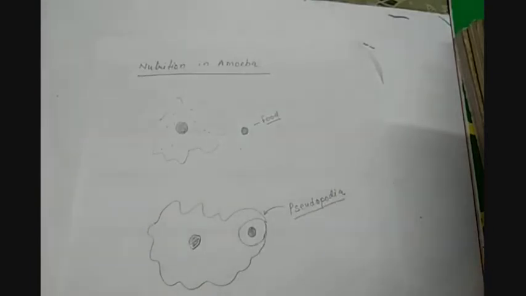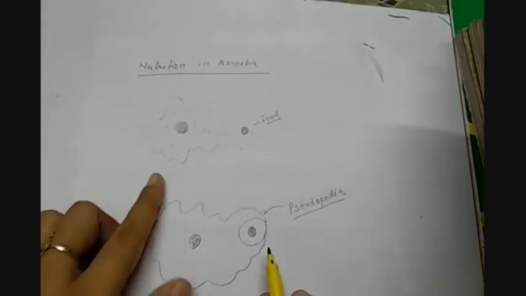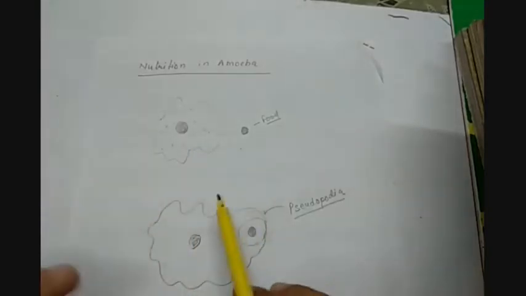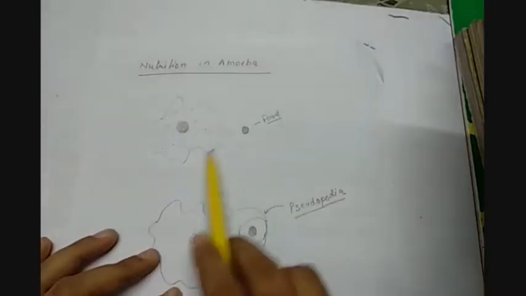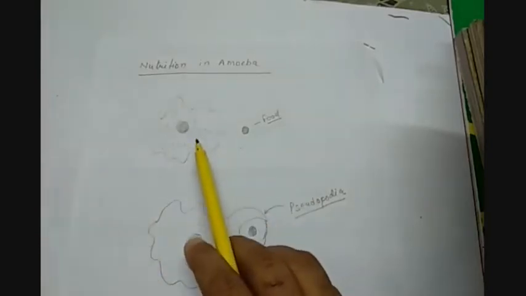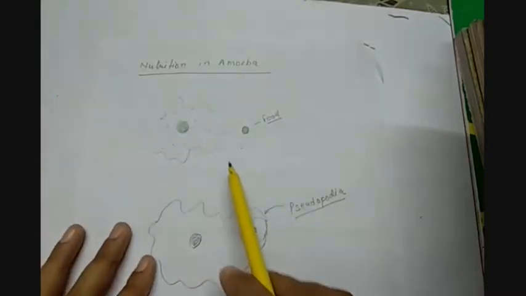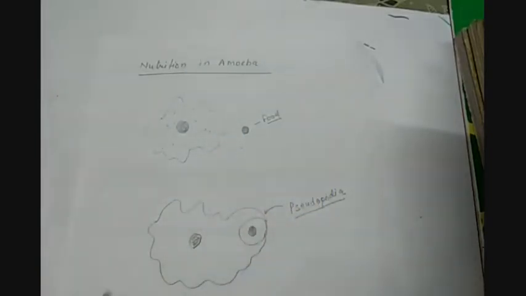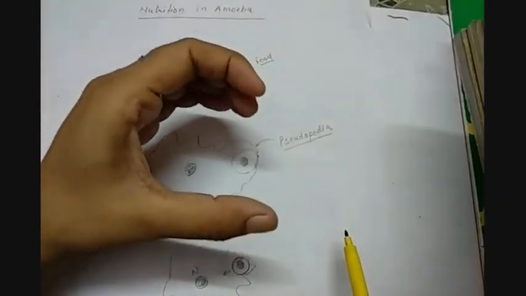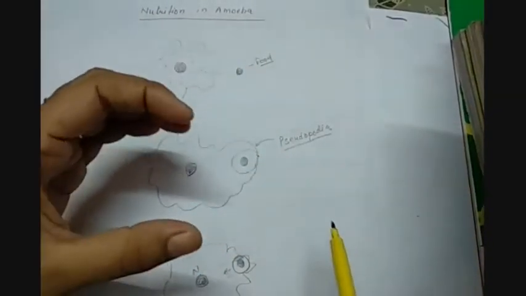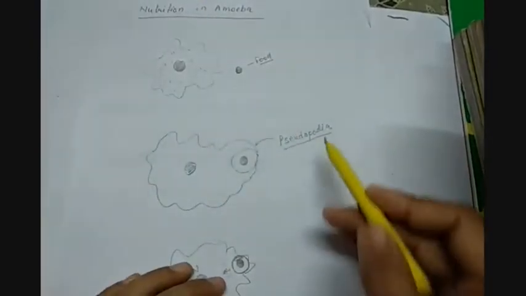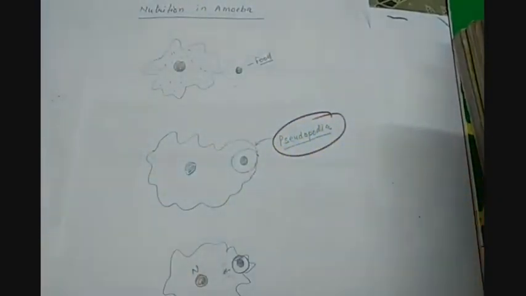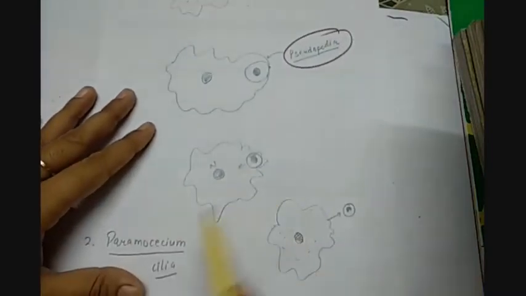So let us see how nutrition takes place in the amoeba. Amoeba does not actually have a definite shape. It has a nucleus, it's just a single cell, and all the other organelles are present in the cell. Now, wherever it finds its food, it increases its size in that direction. And what happens? It creates a finger-like or capturing area on the food. It captures the food like this. So when the food is completely trapped by the pseudopodia of the amoeba, then the food is taken in.